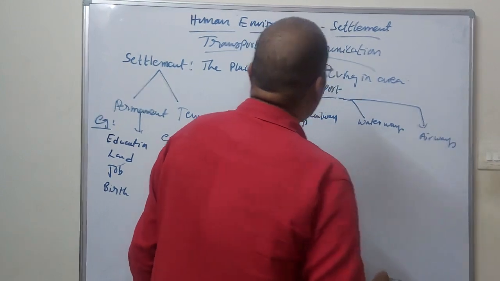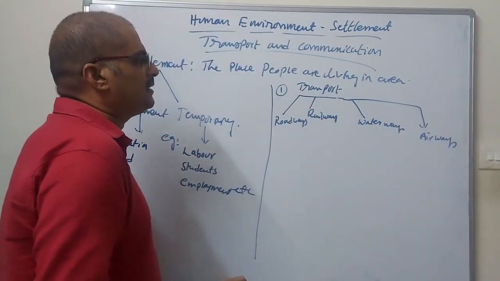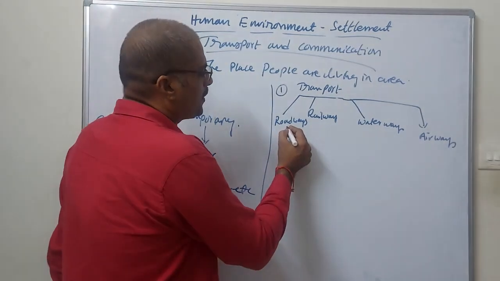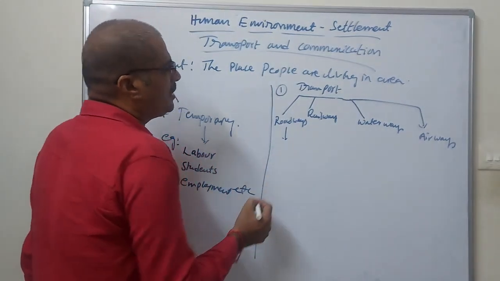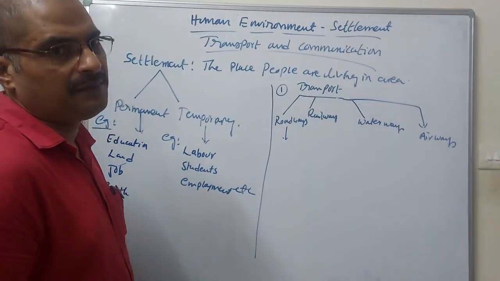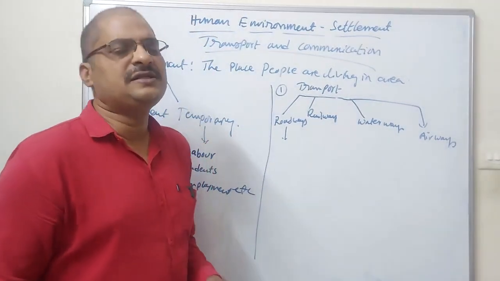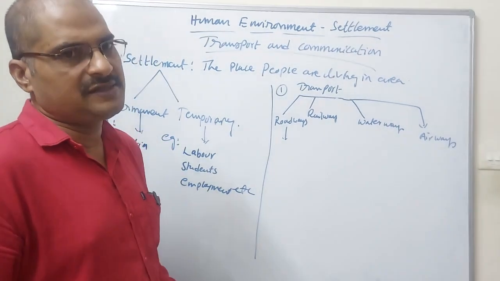Okay, so now let us discuss all these transportation types. Roadways is the oldest transportation system. There are some advantages and disadvantages in roadways.